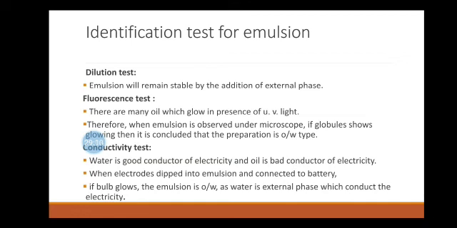Third test is the conductivity test. Water is a good conductor of electricity, whereas oil is a non-conductor of electricity. The conductivity test can be performed by dipping a pair of electrodes connected through a low voltage bulb in the emulsion. If the bulb glows on passing the electric current, the emulsion is O/W type because water is in the continuous phase. In case the bulb does not glow, the emulsion is W/O type because oil is in the continuous phase.